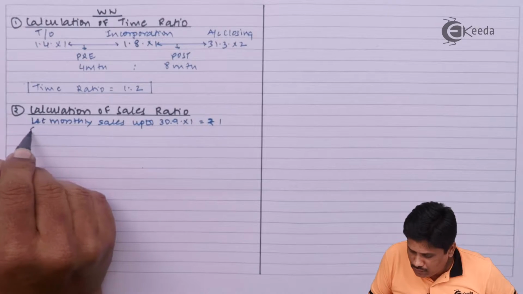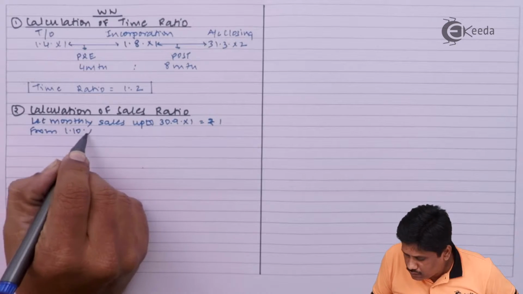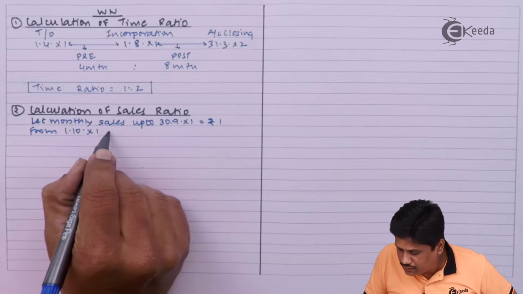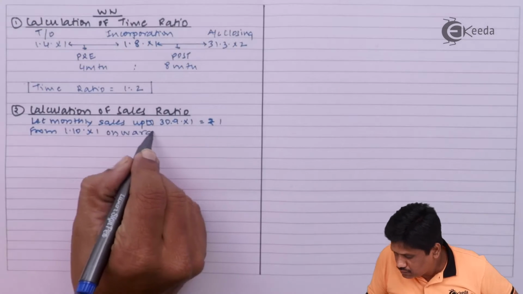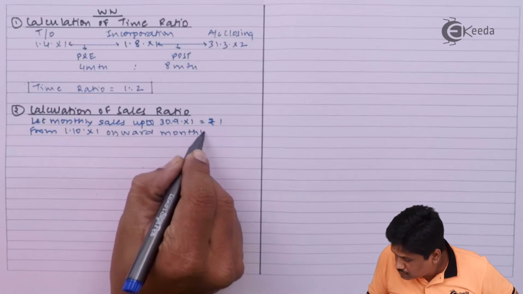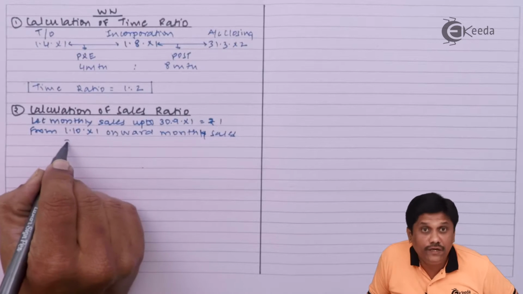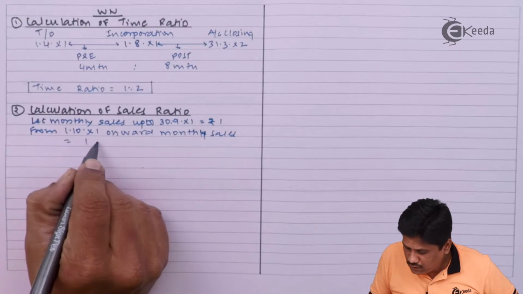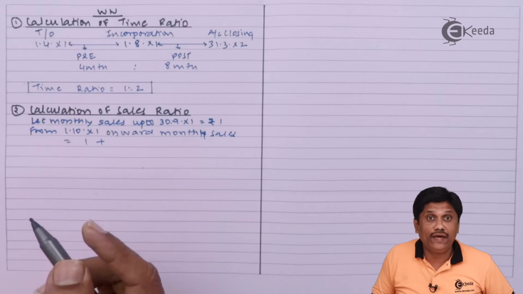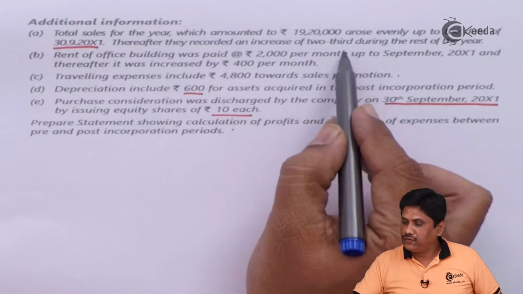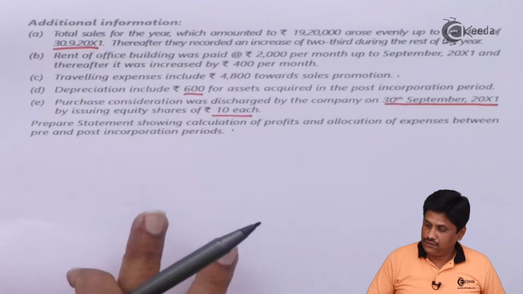So from 1st October X1 onward, monthly sales will be 1 plus it increased by 2/3. Thereafter they recorded an increase of 2/3 during the rest of the year, right?